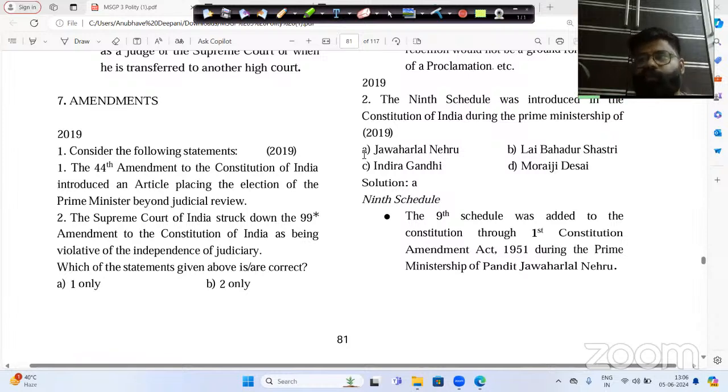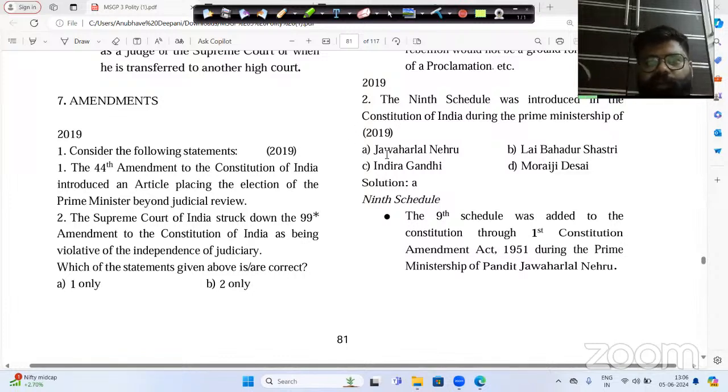Do remember, UPSC always repeats itself. If there is a question in 2022, there was a correct option and an incorrect option, and the explanation of the incorrect option could become a question in the 2024-25 prelims examination. So be focused on that also.